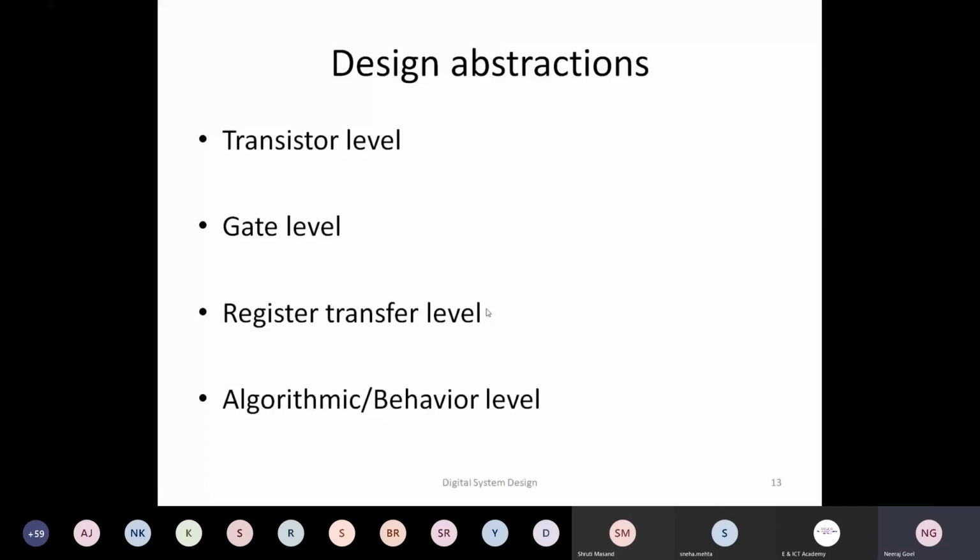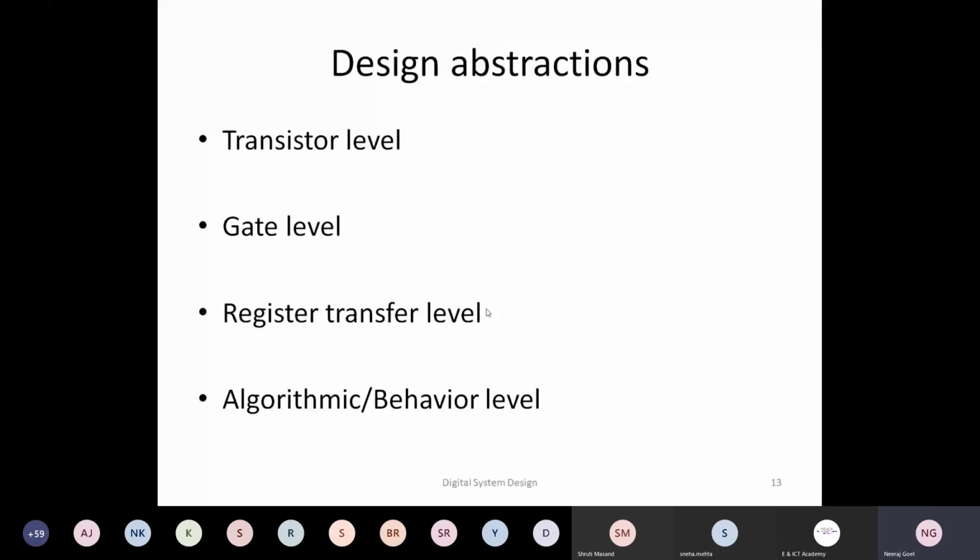Now, if you are able to convert that algorithm into register transfer level, you know which operations are happening in each and every cycle. So at the end of register transfer level, you know that this image processing task will finish in this many cycles.